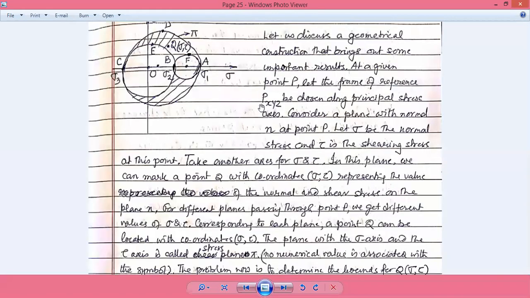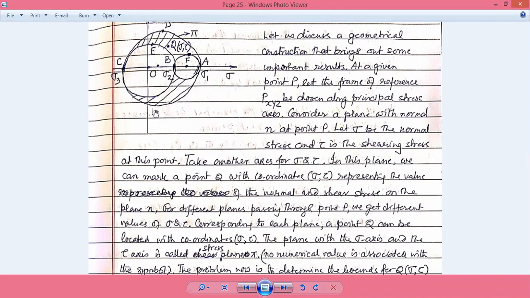First is sigma 1 minus sigma 3 by 2, which I've just told you. Sigma 3 is negative, so sigma 1 plus sigma 3 divided by 2 is the radius from here to here. So this is the biggest circle here.